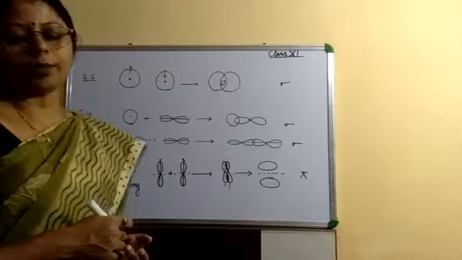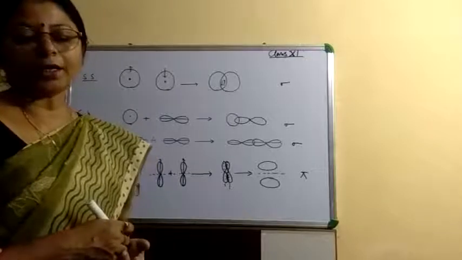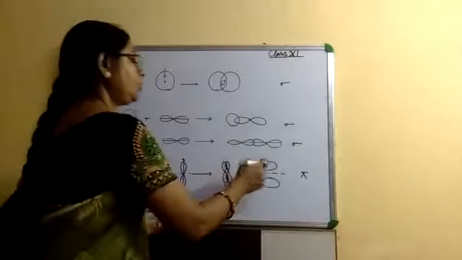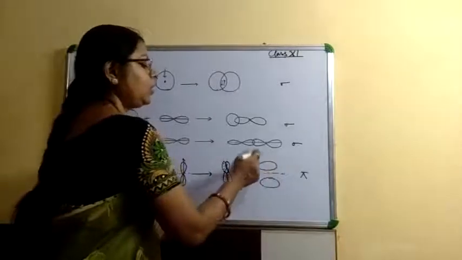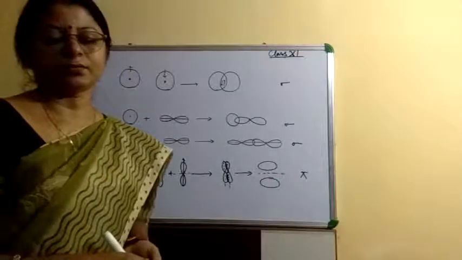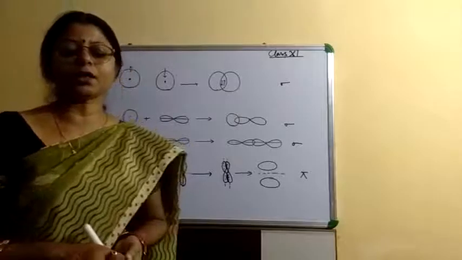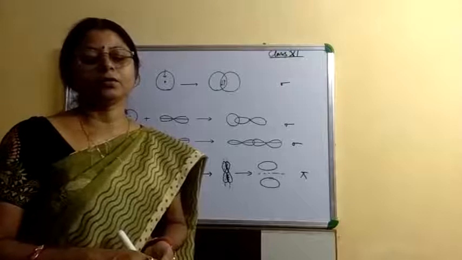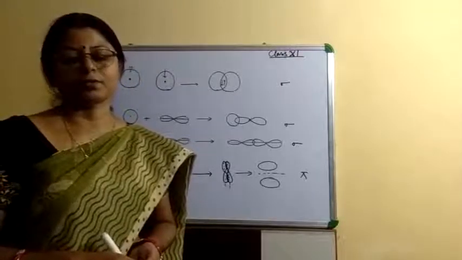Pi molecular orbitals contain a nodal plane which contains the internuclear axis and divides the orbital into two halves. This is the internuclear axis, and the nodal plane is also present. Whereas a sigma molecular orbital doesn't contain a nodal plane which contains the internuclear axis.